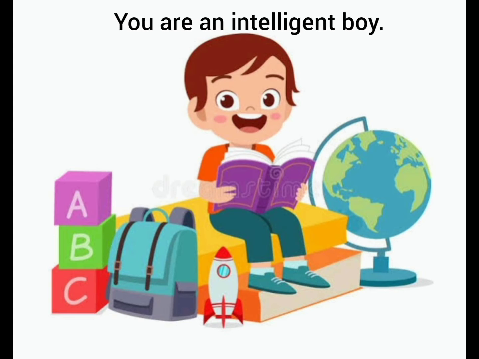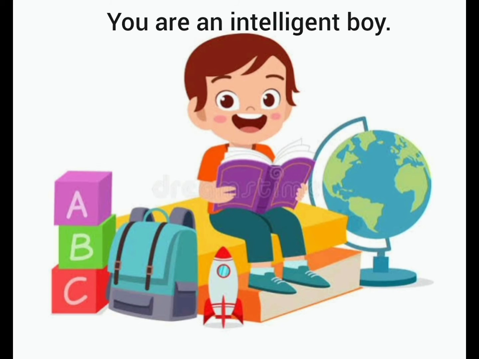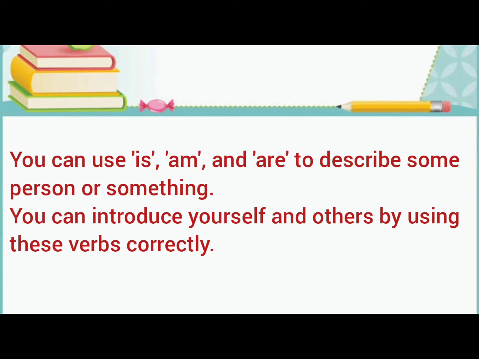Second example, you are an intelligent boy. Again, are is a verb because you is used in the sentence. So we can use is, am, are to describe some person or something. We can also introduce ourselves and others by using these verbs correctly.